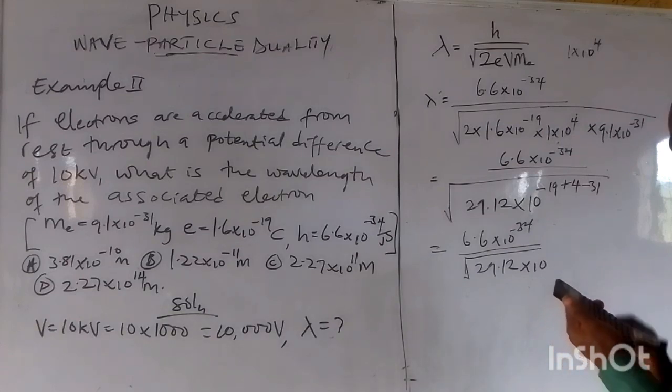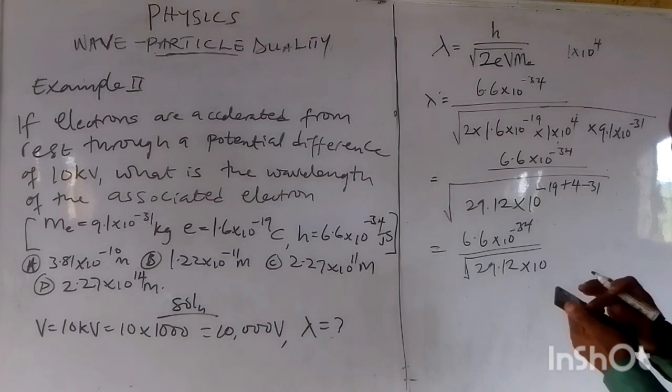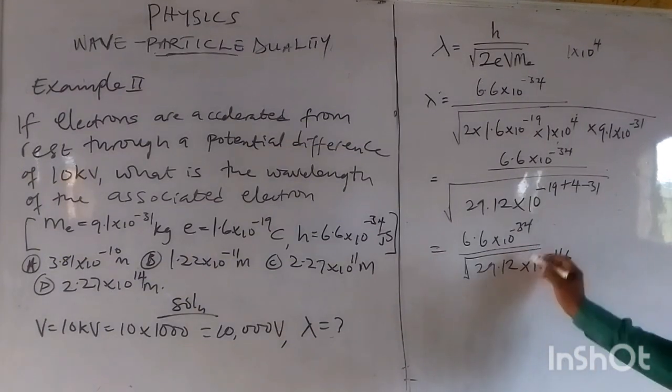At the end of the day, we have 10 raised to the power minus 46.